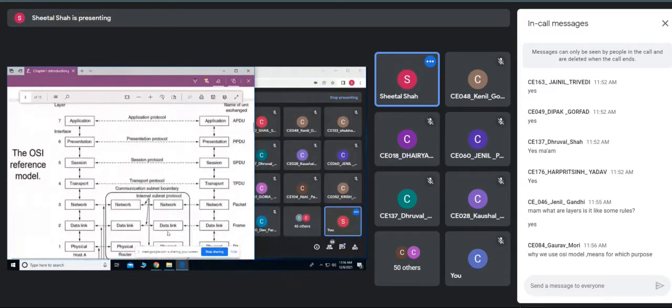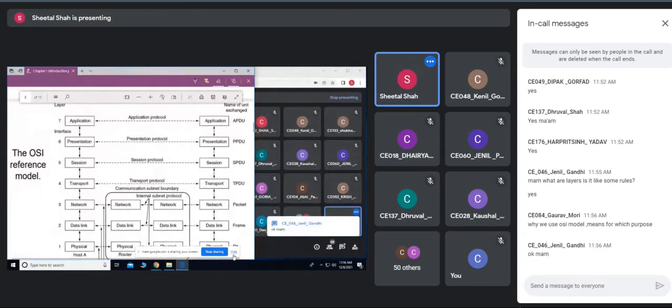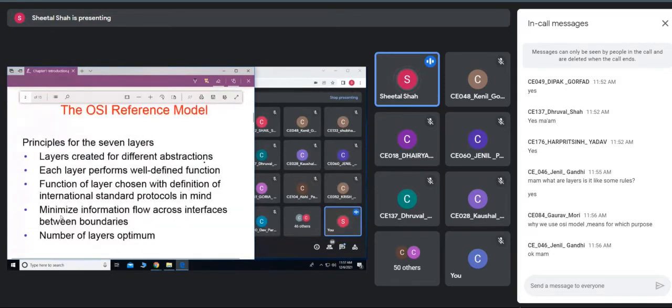Now next we'll come to the OSI reference model. These are the reasons why we are having the seven layers.